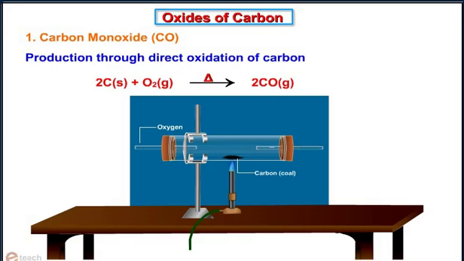We will discuss some important compounds of carbon and silicon. Oxides of carbon. Carbon monoxide, CO, is produced by direct oxidation of carbon. 2C solid plus O2 on heating gives 2CO gaseous. On heating carbon or coal in presence of oxygen we get CO gas that is colorless.